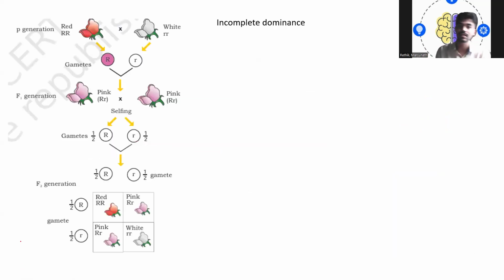Okay, so this is how incomplete dominance actually happens. There is a completely red color and a white color. When crossing happens, as a result, in the F1 generation, the blend character is expressed, say, the pink character. Selfing means the capital R gamete is crossed with the same.